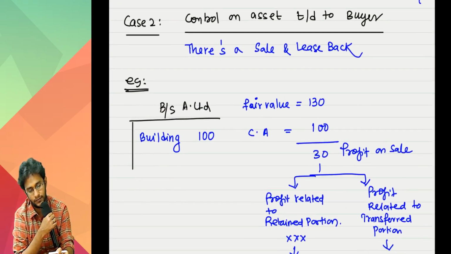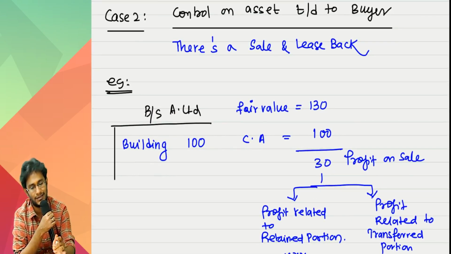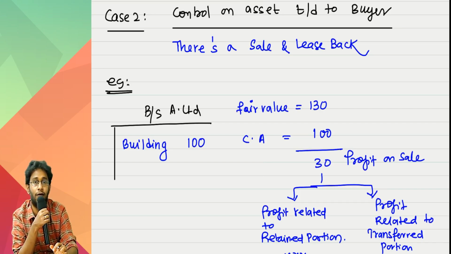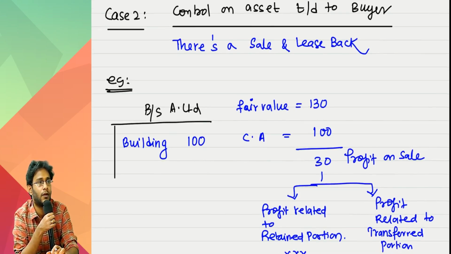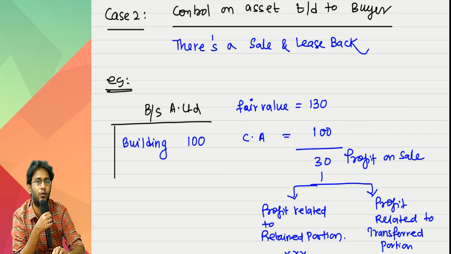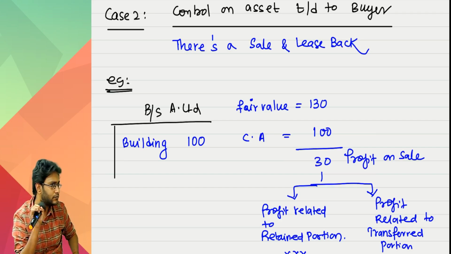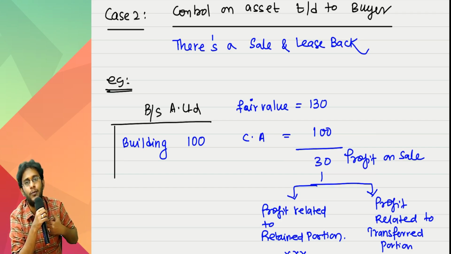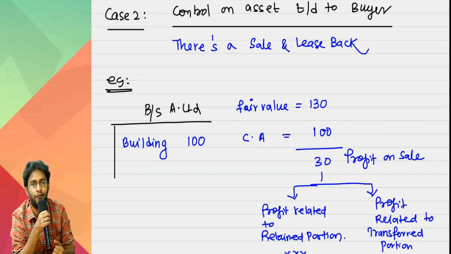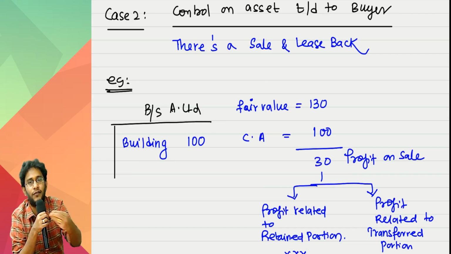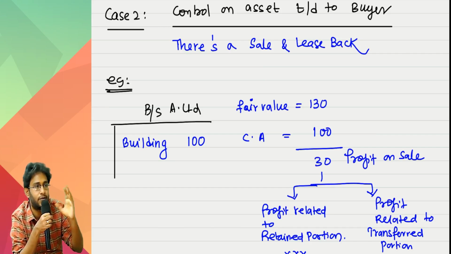What is the fair value of the asset? 130. That fellow will sell it not for 130 but for 150. You will ask me, sir, the buyer knows the fair value is only 130, so why is he paying 20 extra? What this A Limited will say is, sir, I am in need of money. I know the asset is worth only 130, but please buy it from me today at 150. Pay me an extra 20 lakhs of consideration. Whatever you paid me extra, I will pay you back in the form of higher lease rents.